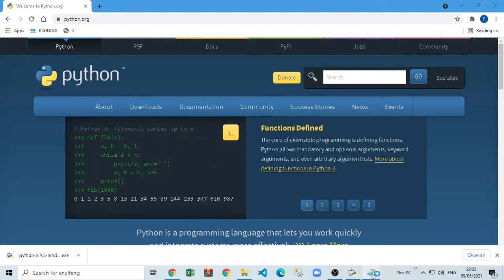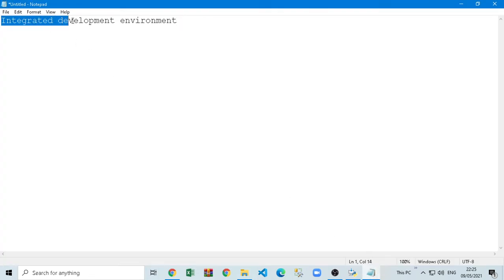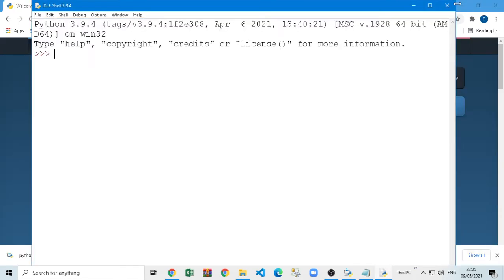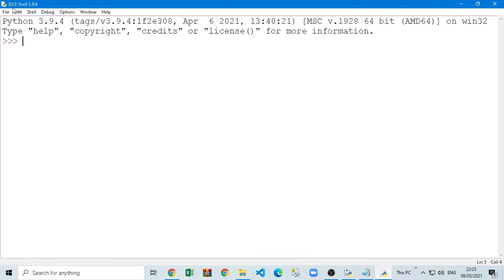If you don't know what IDLE actually is, IDLE is integrated development environment. In short, it's just providing you an environment to write Python code. Every such software we call an IDE. Like if you are writing any Java code, we call it Java IDE. If you are writing any other programming code, we call it that IDE. It just means software. So you can see this IDLE shell window is open and you are ready to write the code. So that was just the installation process. In 2 minutes you can also install. There is no problem with this.